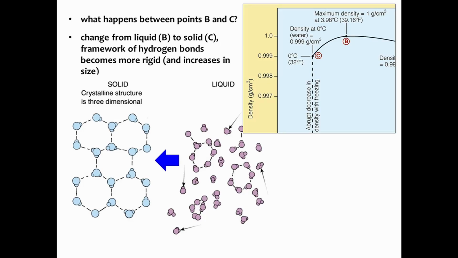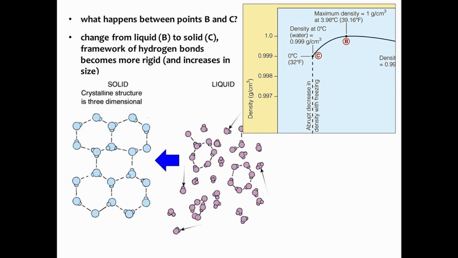Well, from point B, where we have a liquid, to point C, where we start to see a solid being formed, we're seeing that change in phase. And what's happening is that framework of hydrogen bonds, that hydrogen bonding between individual water molecules, is increasing. We're getting more and more hydrogen bonds, and as a result, we're getting this very rigid framework that actually increases in size. So you can kind of see it here in this little diagram.